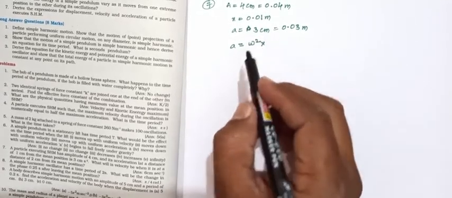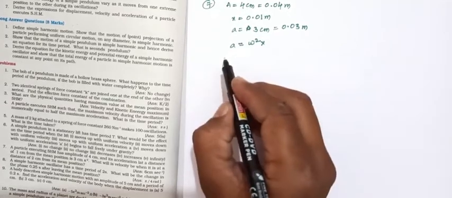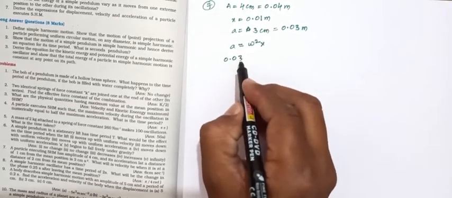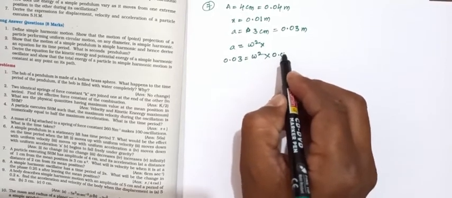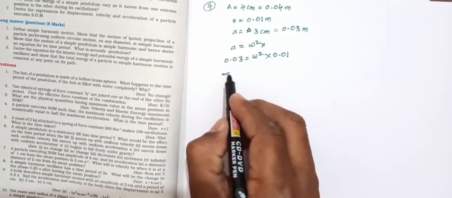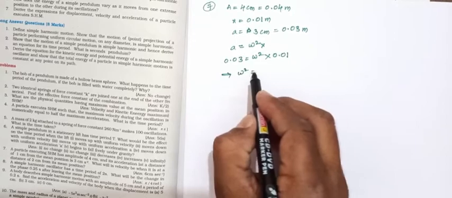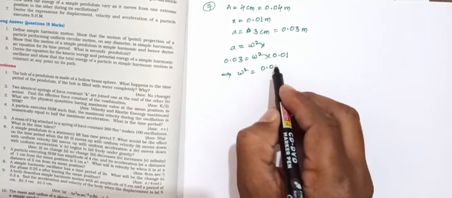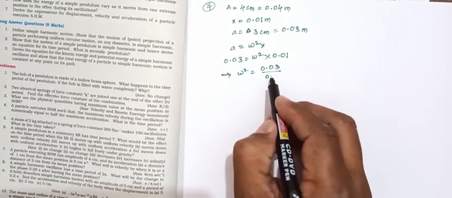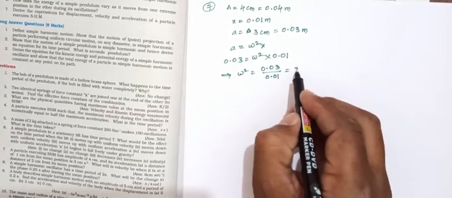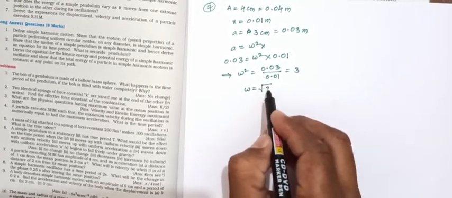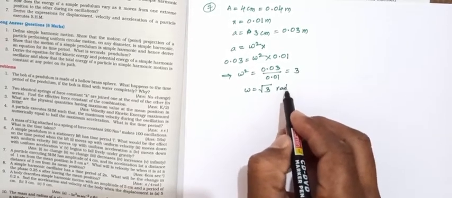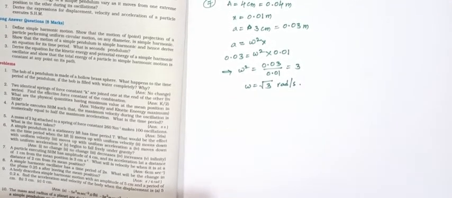Substituting, 0.03 equals omega square into 0.01. So omega square equals 0.03 divided by 0.01, that equals 3. So omega equals square root 3 radian per second.